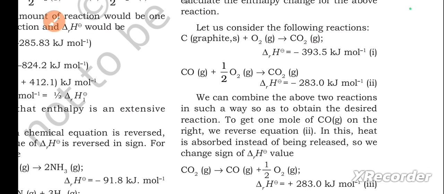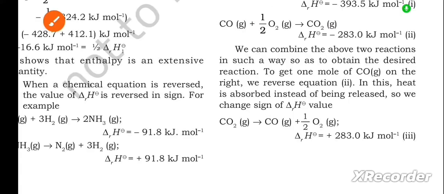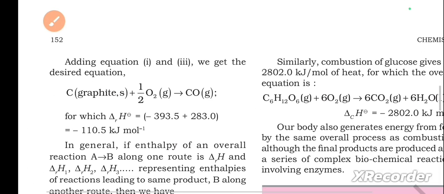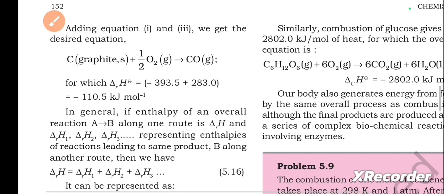Please check it out. We can combine the above two reactions in such a way so as to obtain the desired reaction. To get 1 mole of CO on the right, we reverse equation 2. In this, heat is absorbed instead of being released. So we change the sign of the ΔrH value. Adding equations 1 and 3, we get the desired equation for which ΔrH equals minus 110.5 kilojoules per mole.